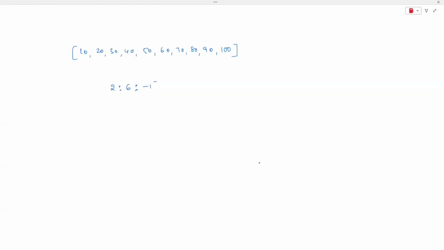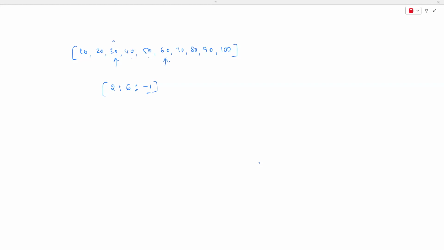You specified, let us say, 2:6:-1. What does -1 stand for, guys? We are saying that the step is not +1, it is -1. We'll start from the second one, but you are saying go up to the fifth element: second, third, fourth, fifth, so 30 up to 60. But you are asking to take a step of -1.